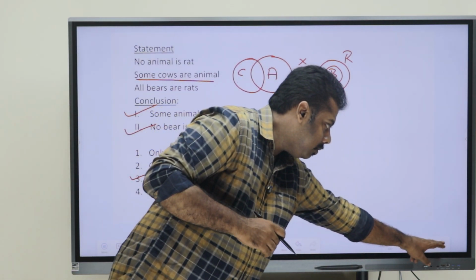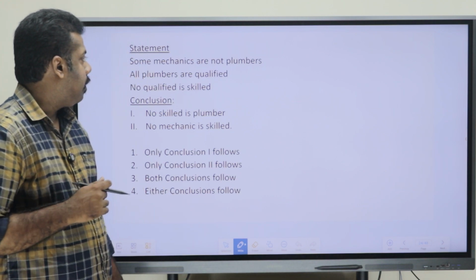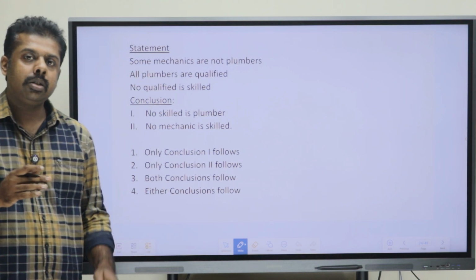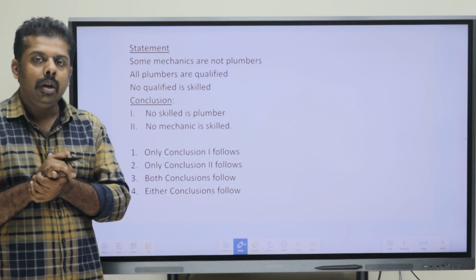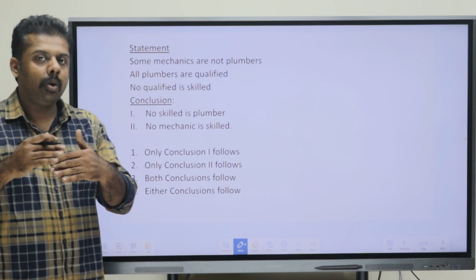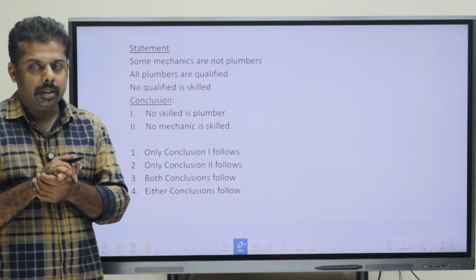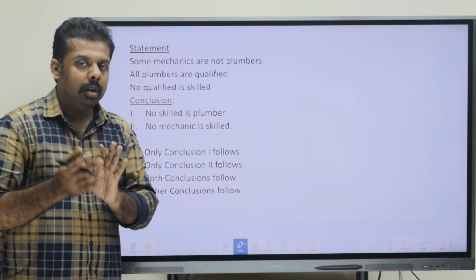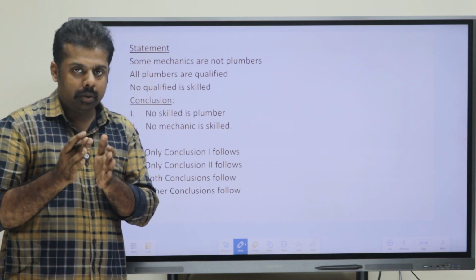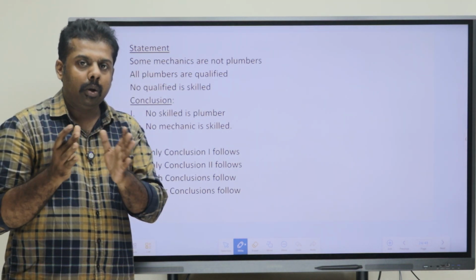Moving to the next one. Just pause the video first and try the question out. After that, cross verify your answers. Now, like we are doing in every question, first draw the Venn diagram.